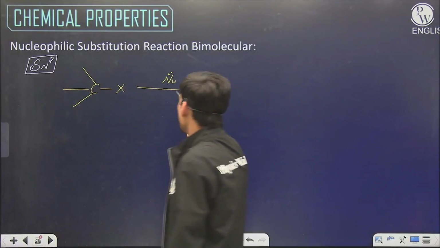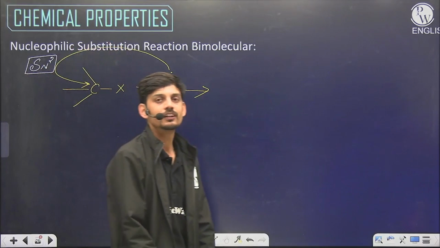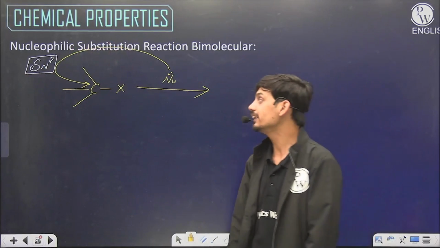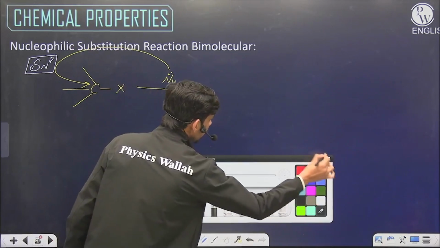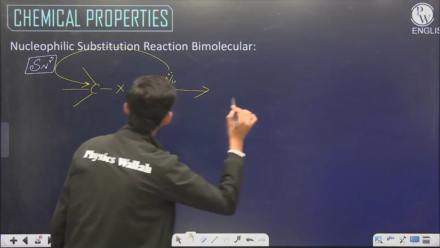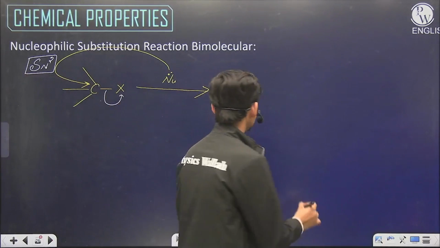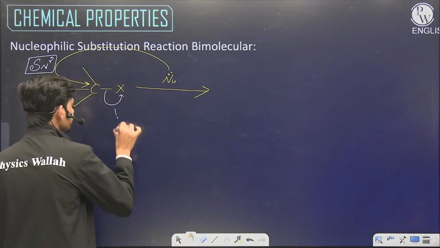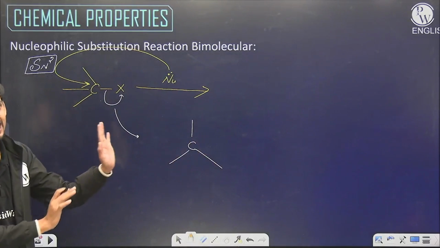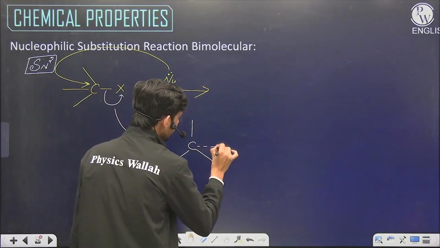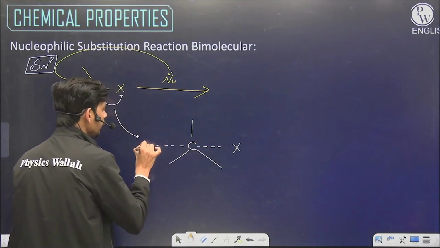So what does it do? It goes from the backside door and attacks the carbon atom, and carbon can only form 4 bonds at a time. So as soon as the carbon is attacked, it shows some disloyalty to this halogen and asks it to go away. A transition phase, a phase of fighting, occurs and the halogen starts to go away. Finally, the halogen loses hope and goes away, and the nucleophile starts to form the covalent bond.